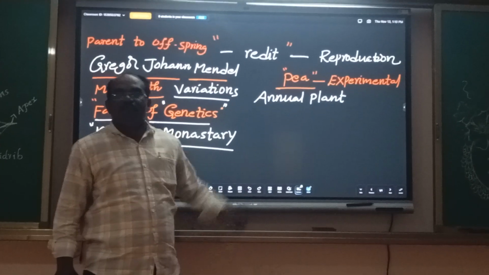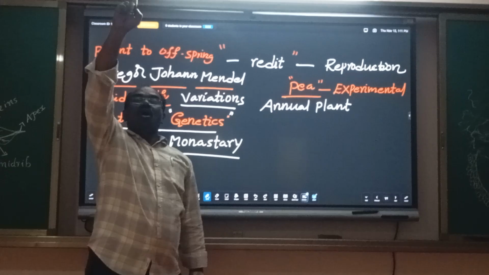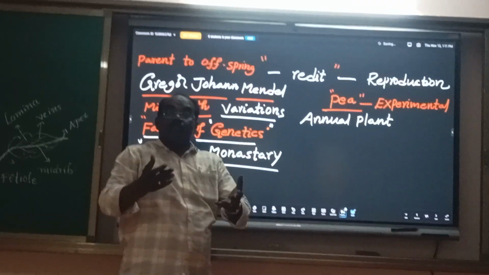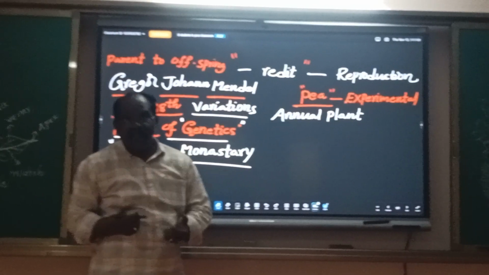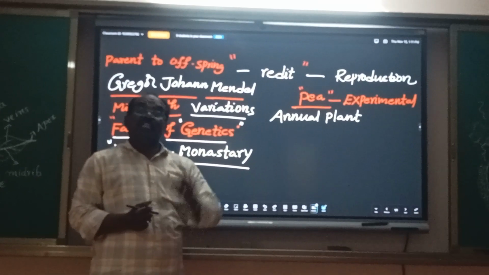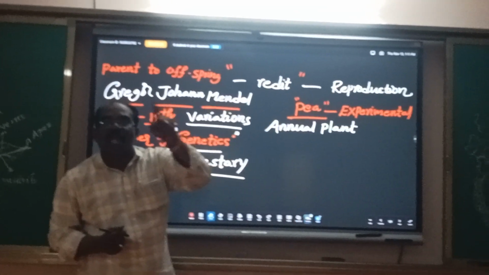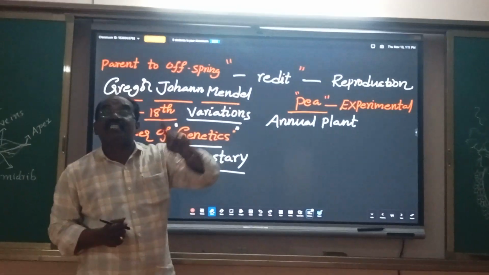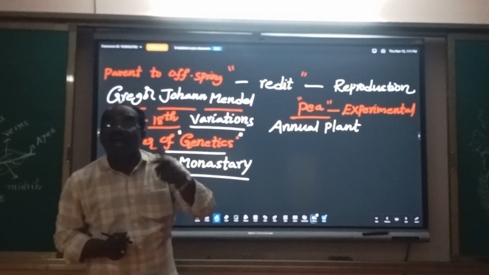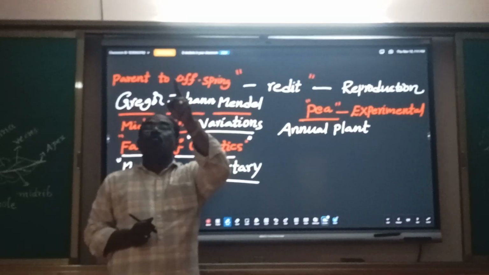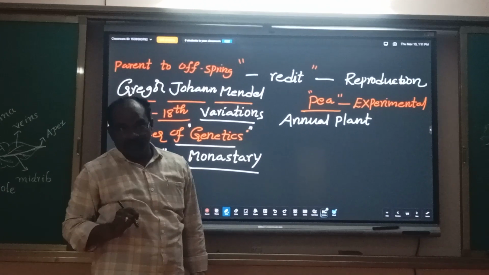The life cycle of this plant is one year from sowing of the seed to harvesting. So much time for observation. That's why he chose it.